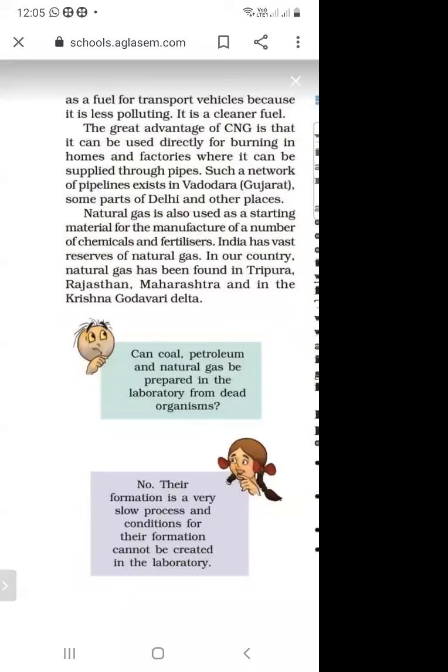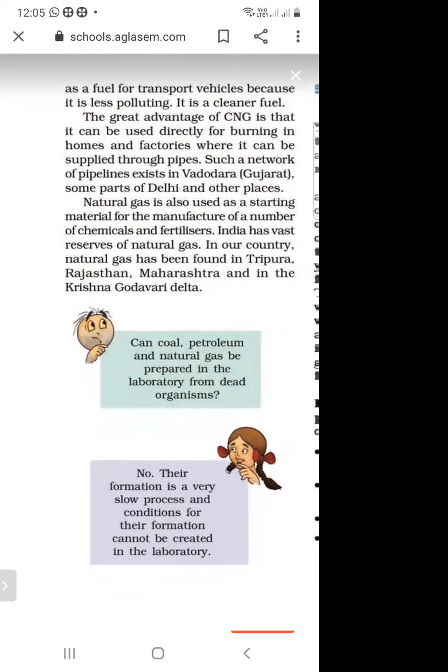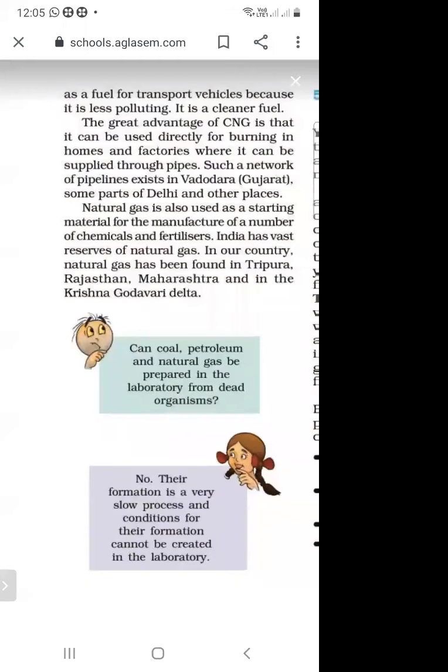Because it is a very clean fuel. The advantage of CNG is that it can be used directly for burning in homes and factories. Networks of pipelines exist in Vadodara and also in parts of Delhi.